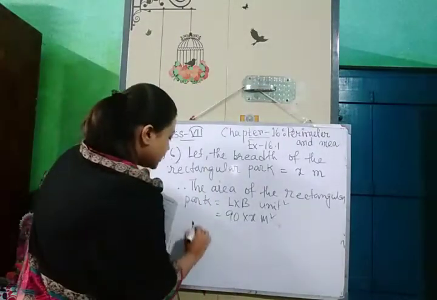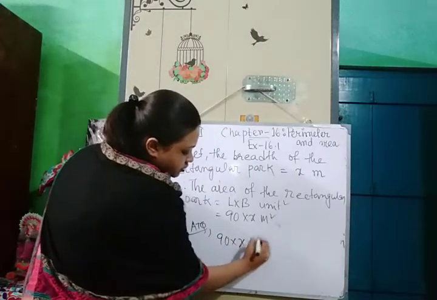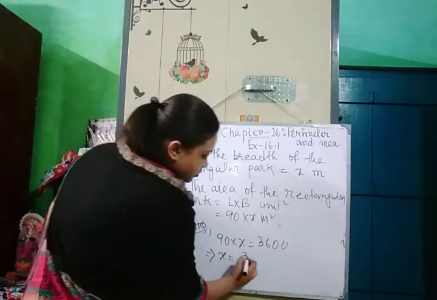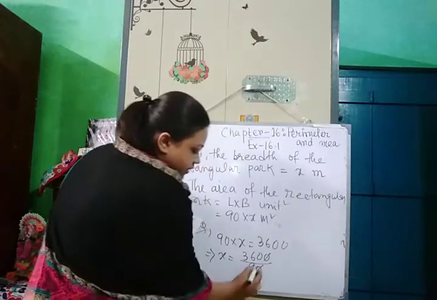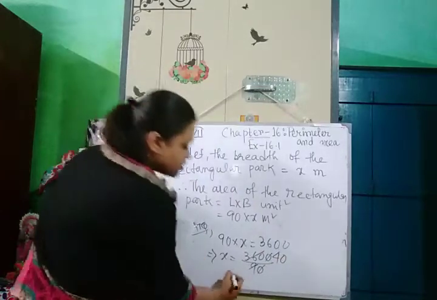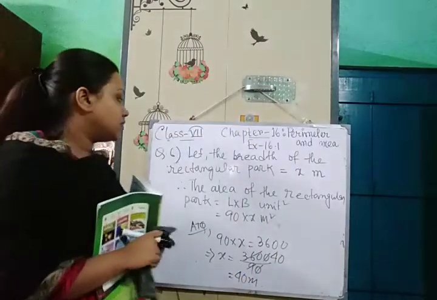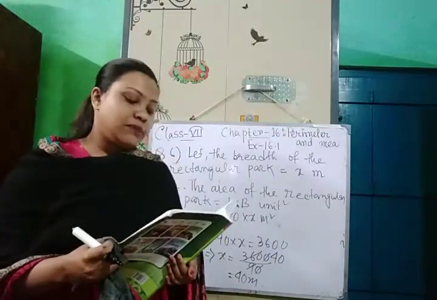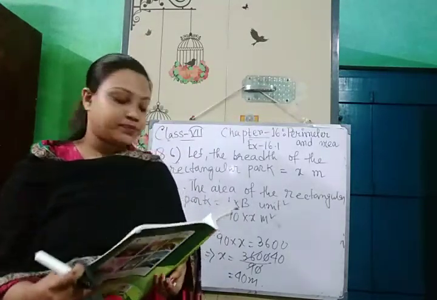So now according to the question, 90 into x equals to 3600. Therefore x equals to 3600 divided by 90. 0 0 cancelled, 9 4s are 36 and another 0. So that means 40 meter. That is the breadth of the rectangular park. So the breadth of the rectangular park is 40 meter. That is the final answer. Okay.